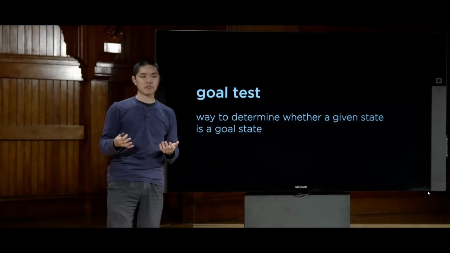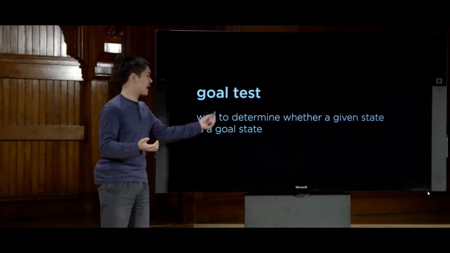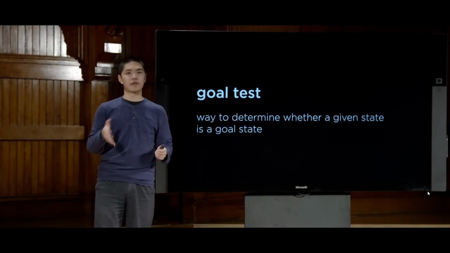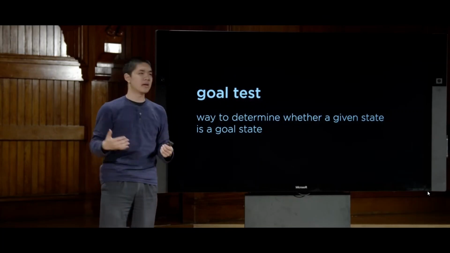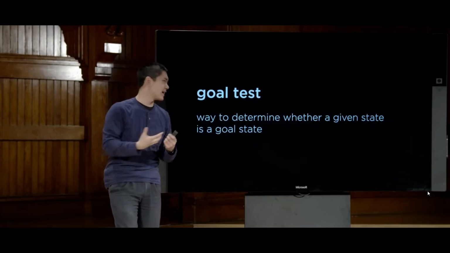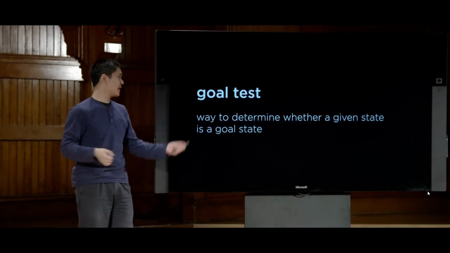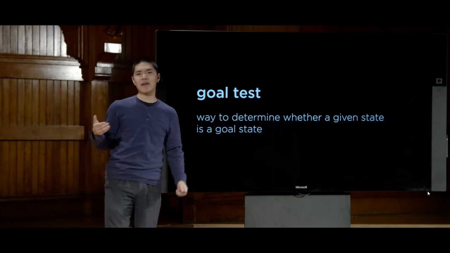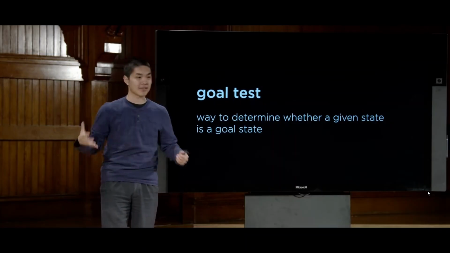is the goal. In the case of something like driving directions, it might be pretty easy. If you're in a state that corresponds to whatever the user typed in as their intended destination, well, then you know you're in a goal state. In the 15 puzzle, it might be checking the numbers to make sure they're all in ascending order. But the AI needs some way to encode whether or not any state they happen to be in is a goal. And some problems might have one goal, like a maze where you have one initial position and one ending position, and that's the goal.